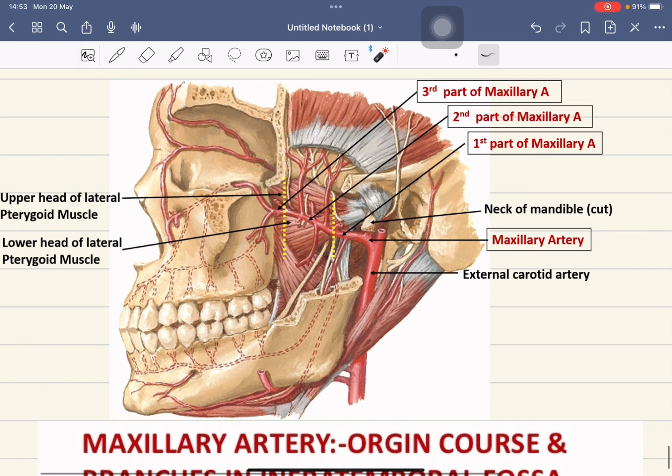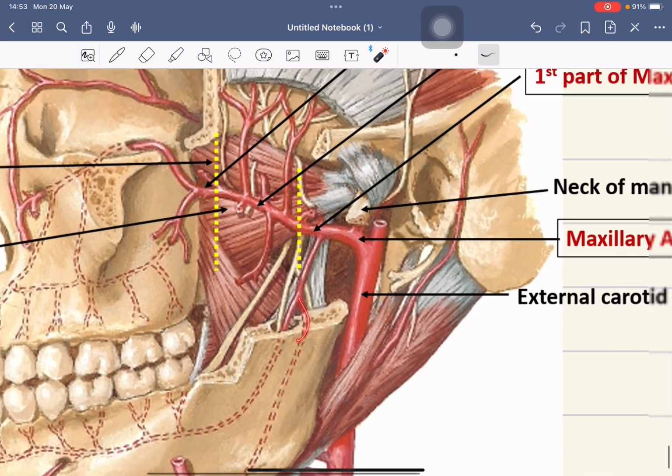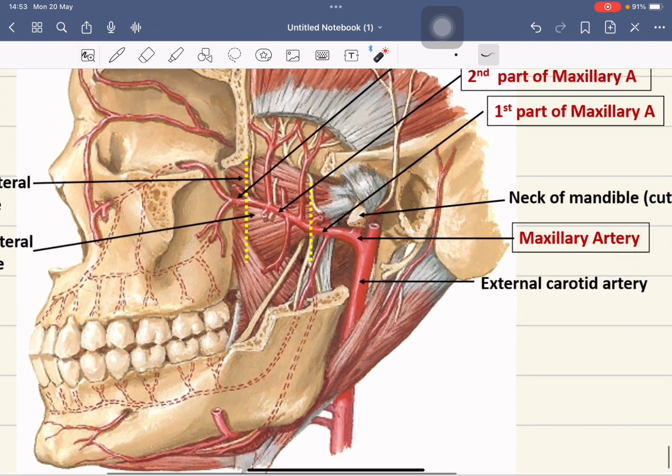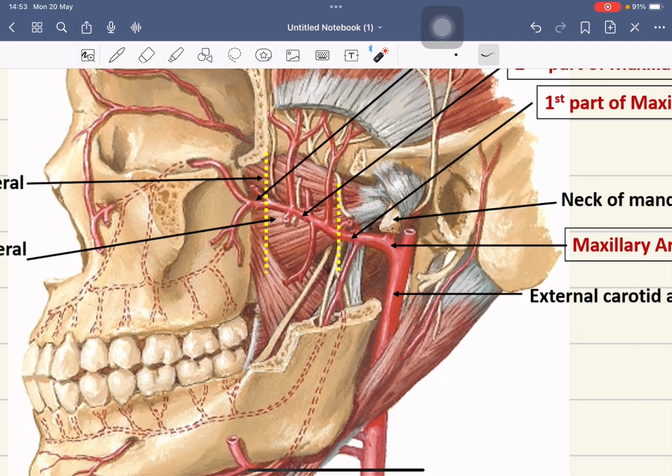We can see the branches: this is the inferior alveolar artery entering the mandibular canal and giving branches like the mental arteries, dental arteries, etc. This is the mylohyoid artery. You can see here the mylohyoid artery. And from the second part we can see the masseteric artery and pterygoid branches, buccal artery, etc.